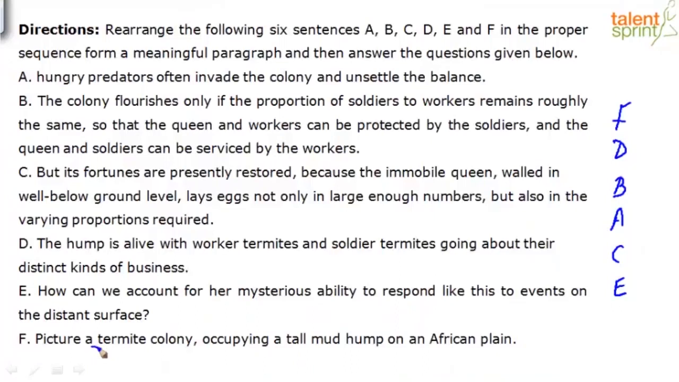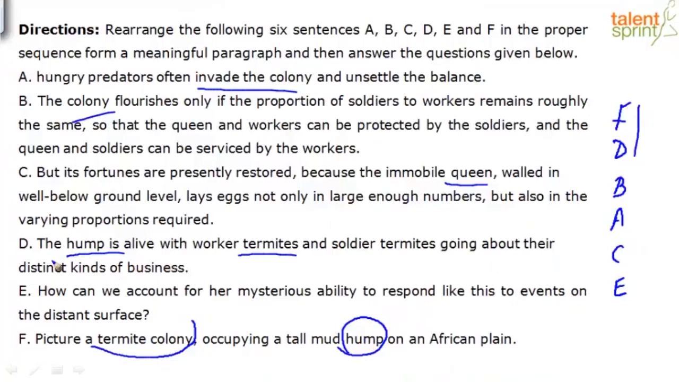The context is set with the termite colony being the central idea, the main theme of the context, because everything is talking about invading the colony, the queen of the colony, the hump, termites, okay? So having said that, we all understand F is our topic sentence, we agree to that. And then the clue word in F itself is hump, and that kind of leads us to FD being a link.